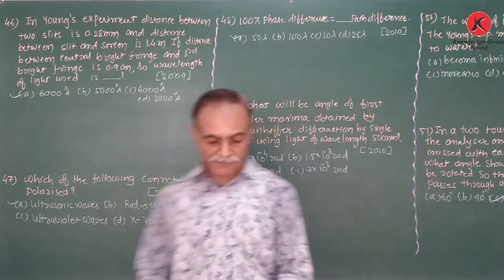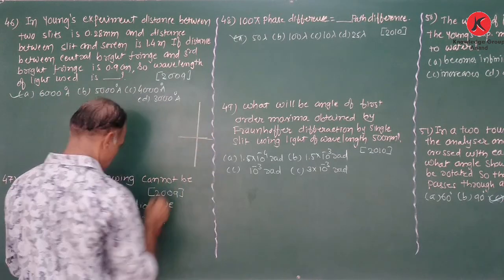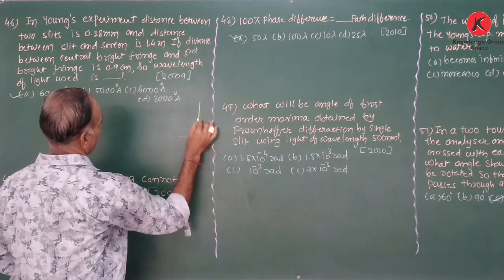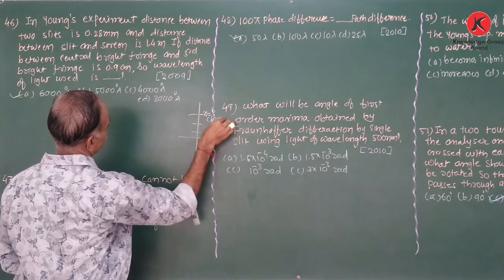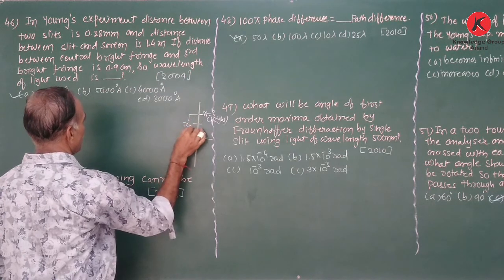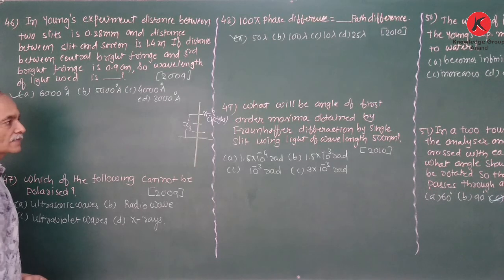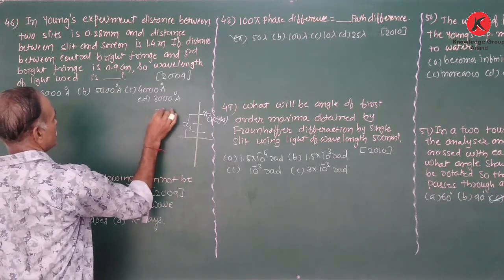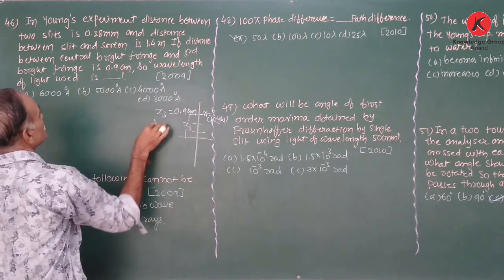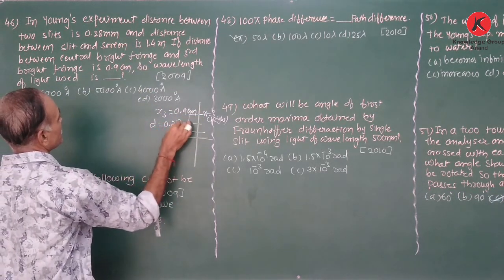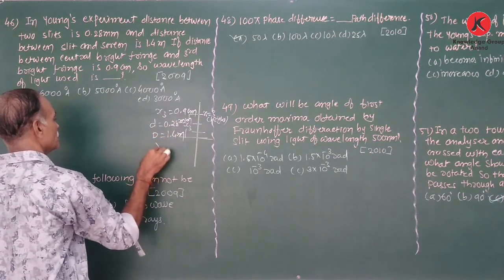For that purpose, keep in mind what the situation is. Here there is the central band, and here first, second and third. The third band is obtained here. This distance is x3, which is already given as 0.9 centimeter. Therefore x3 is equal to 0.9 centimeter. The width of the slit is 0.28 millimeter and capital D is given as 1.4 meter. We require the wavelength.